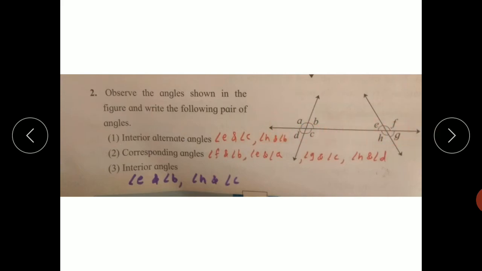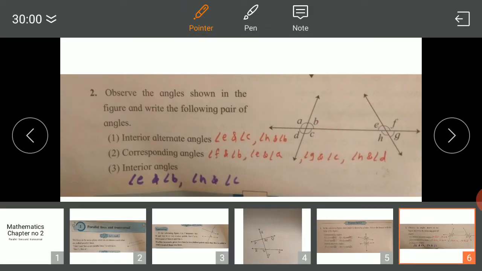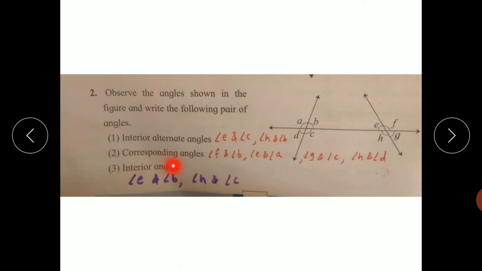Now interior alternate angles: that is angle E and angle C. This angle E and angle C is the first pair of interior alternate angles. Angle B and angle H is the second pair of interior alternate angles. These two angles form the first pair and these two angles form the second pair. Now second, corresponding angles.